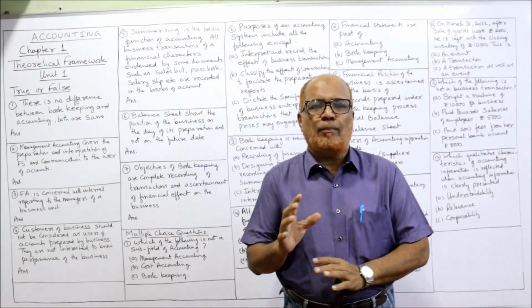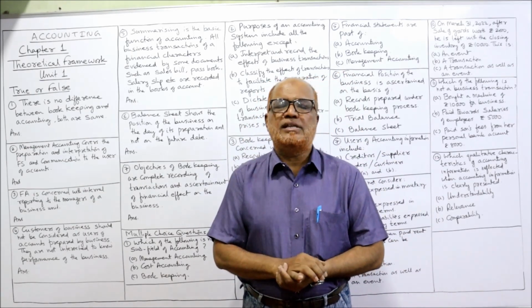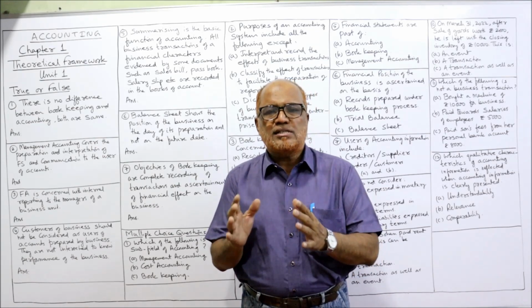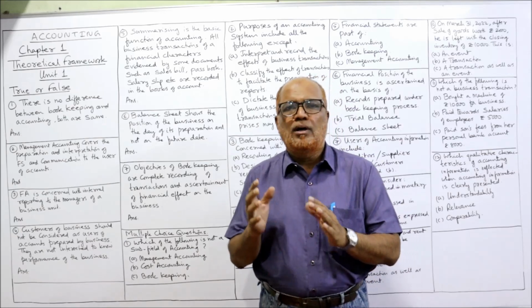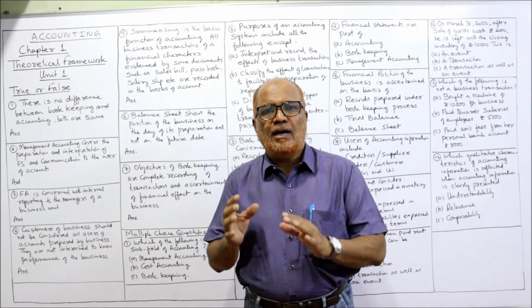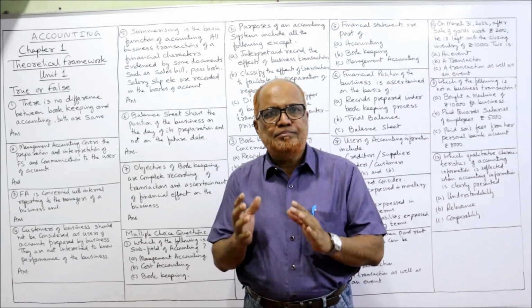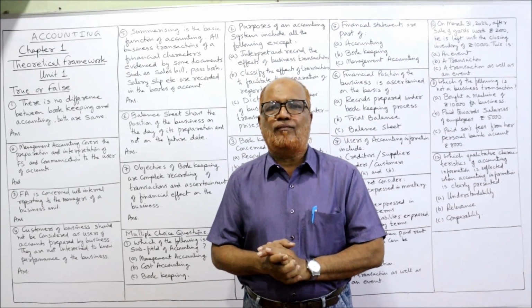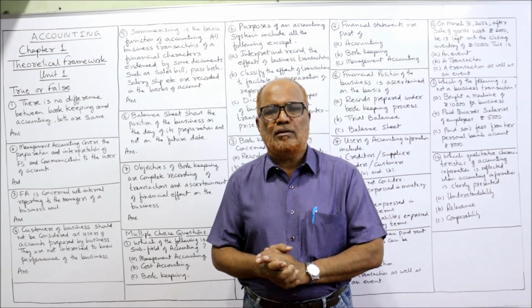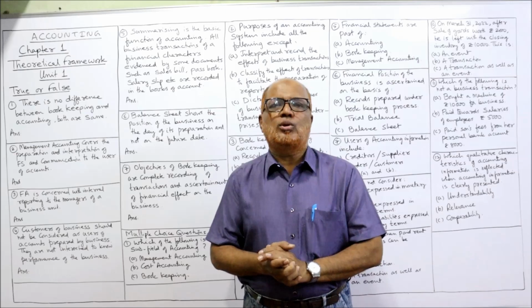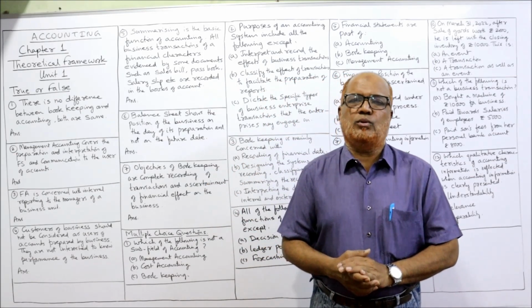In the last two videos I have completed the theoretical framework of accounting, chapter number 1 for CA Foundation. Now this is the last video on chapter number 1. In this video I am going to explain the problems. That means a statement will be given and the student is asked whether it is true or false. Apart from that, some MCQs are also there. So before explaining those questions, take a screenshot of the points which I have written on the board.